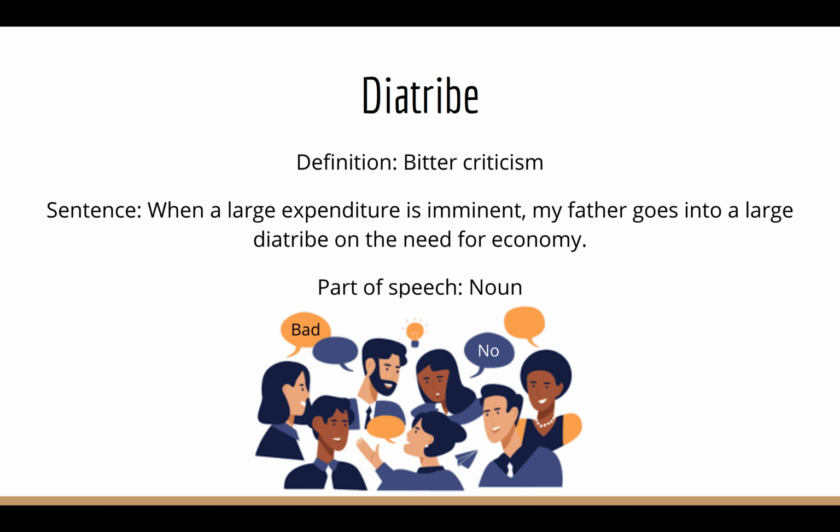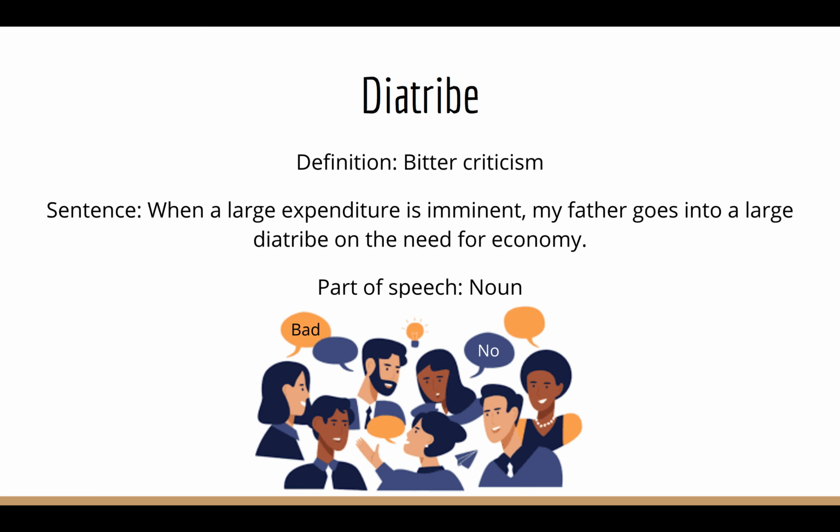A sentence for diatribe is, when a large expenditure is imminent, my father goes into a large diatribe on the need for economy. Do you guys remember imminent? Well, I hope you do, because if you don't, imminent means it's going to happen, kind of like just waiting for the moment. We know it's going to happen.